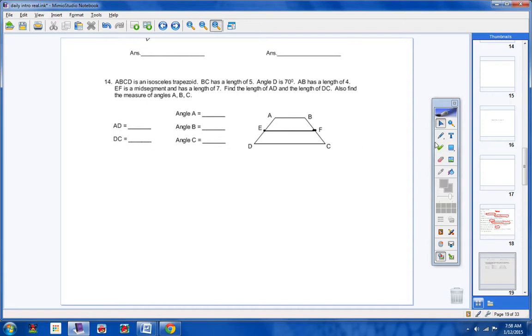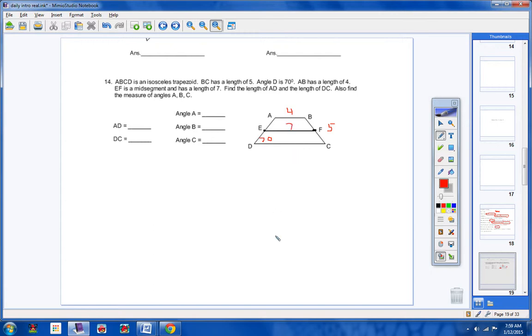Look, this is an isosceles trapezoid, okay? BC is 5, so this whole length is 5. AD, angle D is 70. AB has a length of 4. EF is a mid-segment. It has a length of 7.